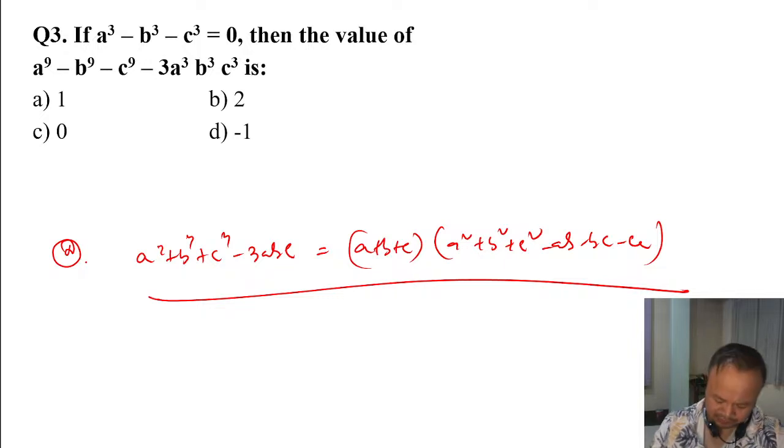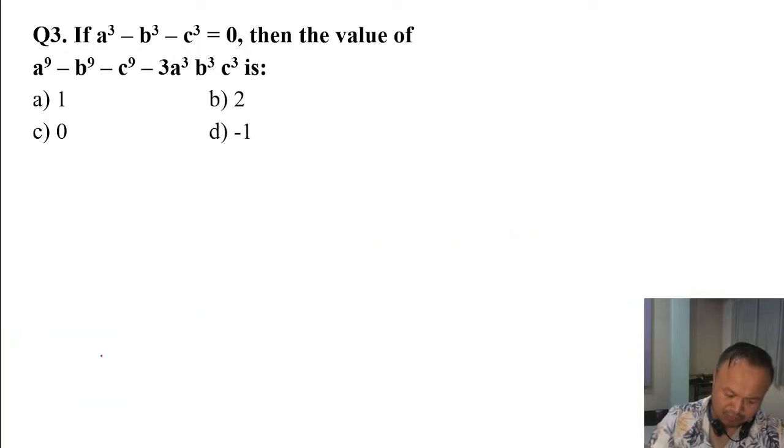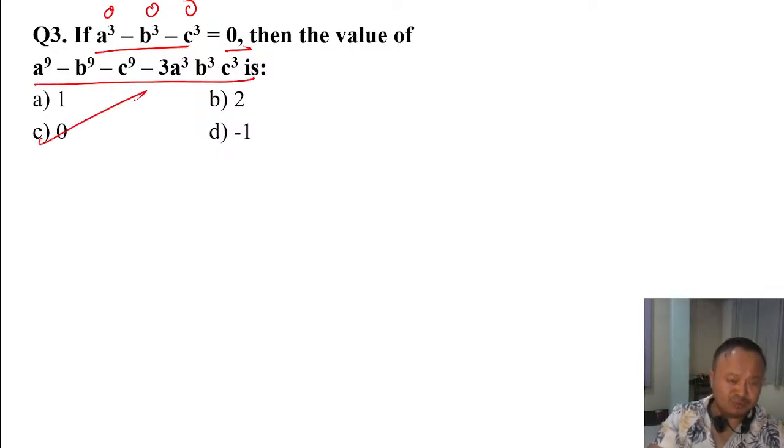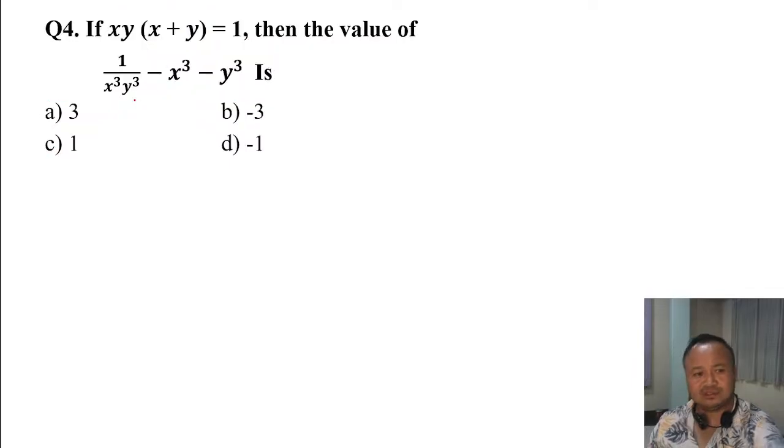Okay, let us do this question now. Look at this. This is the left hand side, this is the right hand side. If I put 0, 0, 0, that means 0 cube is 0, 0 cube is 0, 0 cube is 0. You get 0 here. If I put 0 here, it becomes 0 automatically. It becomes a very easy question. Next, try this.